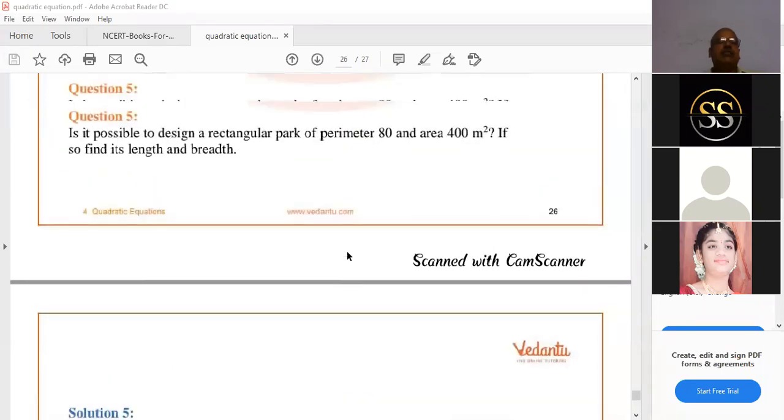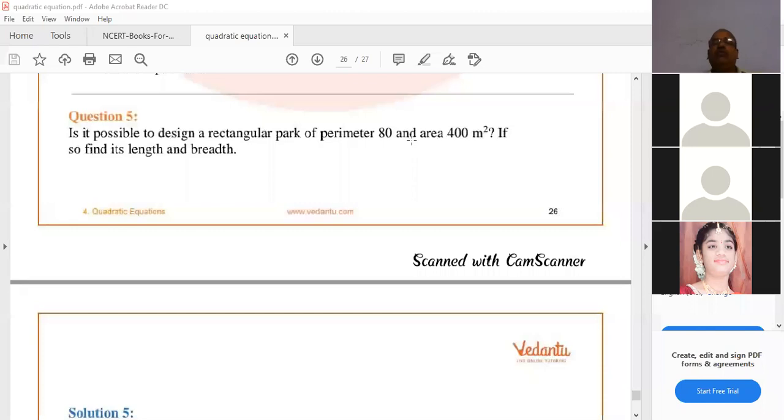Okay, now the last sum. Is it possible to design a rectangular park of perimeter 80 and area 400? Find its length and breadth. Perimeter means formula what, amma? Perimeter of rectangle is 2 of L plus B. Then L plus B equal to 80 by 2, 40.